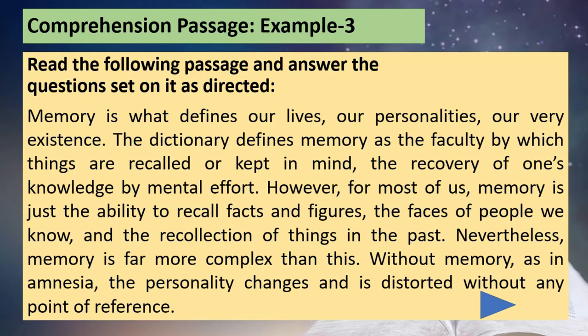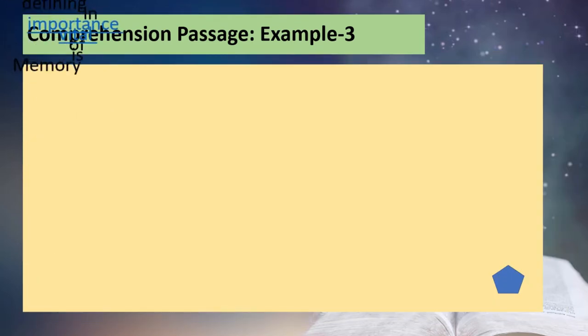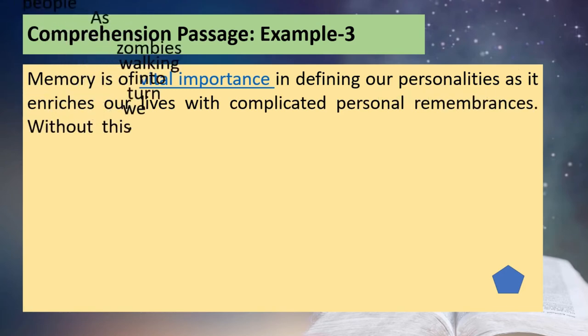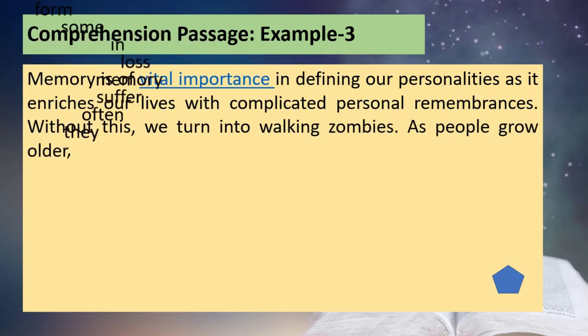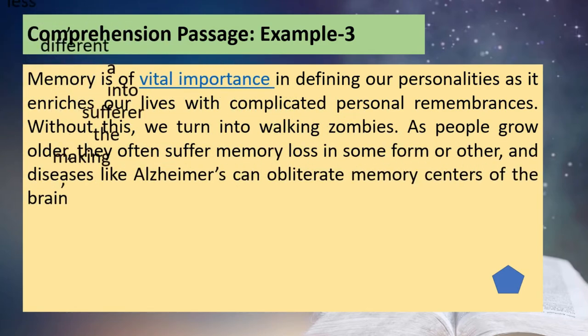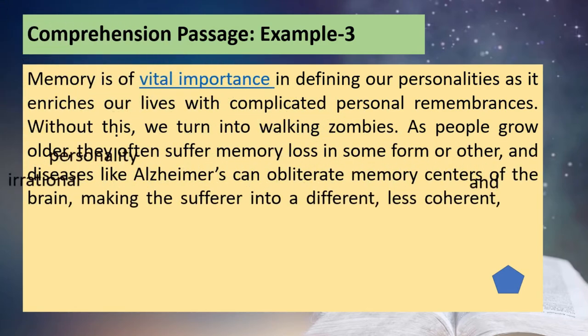So you can see some key words here, like amnesia, distortion of memory, a common man's perception of memory, a dictionary definition of memory. These are some of the key points that you have to register in your mind while skimming. Then the next paragraph says memory is of vital importance. That means the second paragraph speaks about the importance of memory because it is associated with complicated personal remembrance.